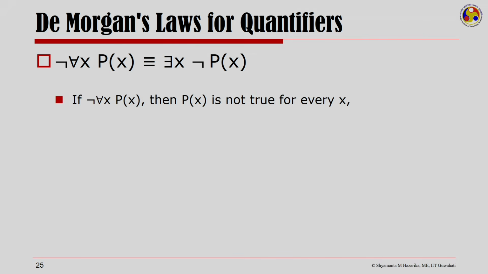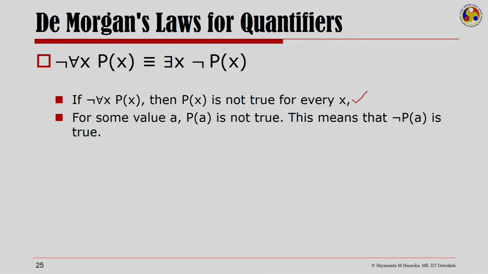How do you go about checking this? Let's argue it out. If not of for all x px, then we could see that px is not true for every x. When px is not true for every x, I would have some value a where pa is not true. What this would mean is that not pa is true.